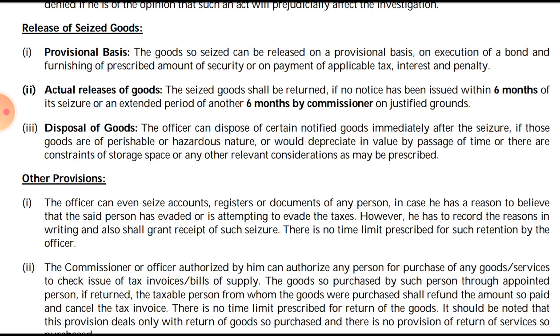Then disposal of the goods: the officer can dispose of certain notified goods immediately after the seizure if those goods are of perishable or hazardous nature, or would depreciate in value by the passage of time, or there is a constraint of storage space, or any other relevant consideration as may be prescribed. So on that basis the officer can dispose of certain goods as well.